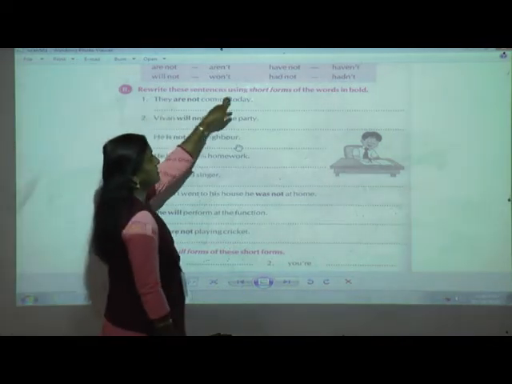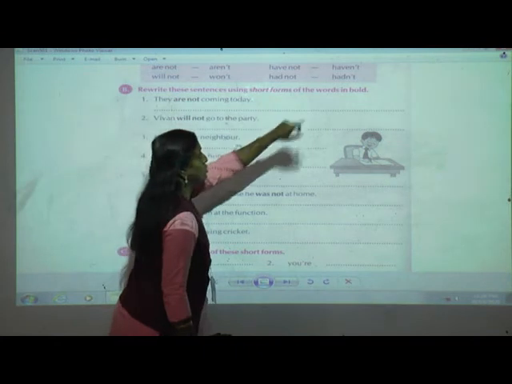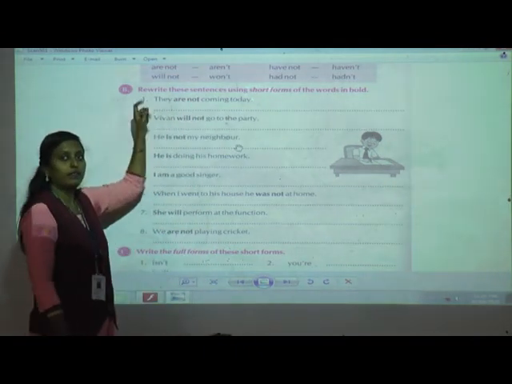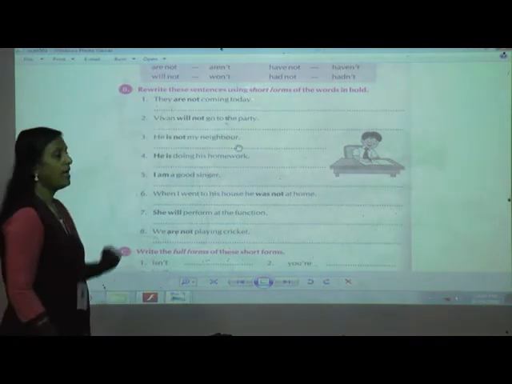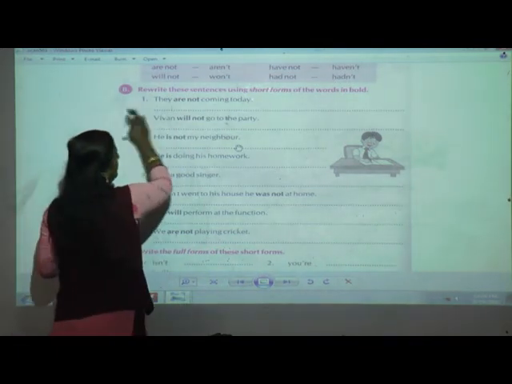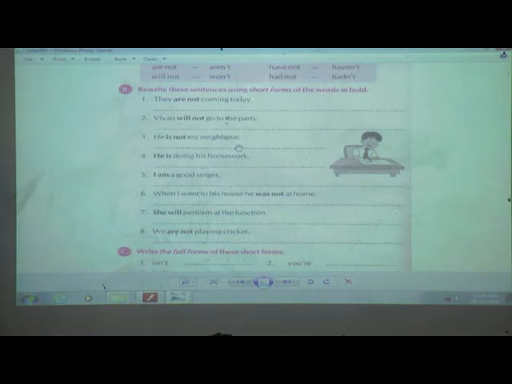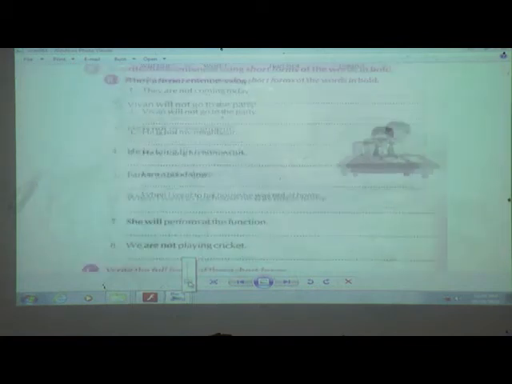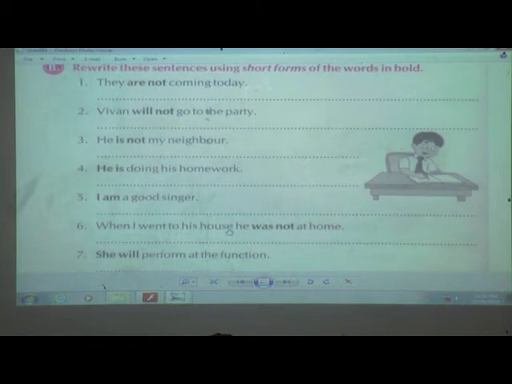It means you have to write the sentence again using the short form of the words in bold. Whichever words you find in bold, you have to make them short and then rewrite that sentence. How many examples are there? 8. So ready to solve, students? I hope that you have understood. You can solve before me also.